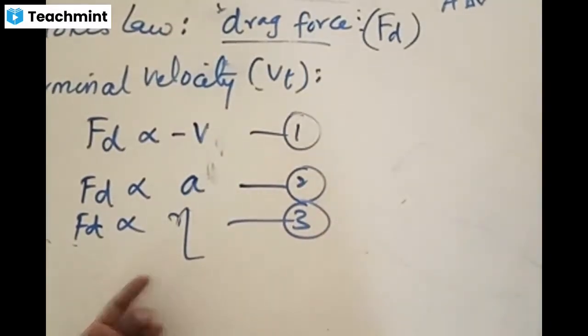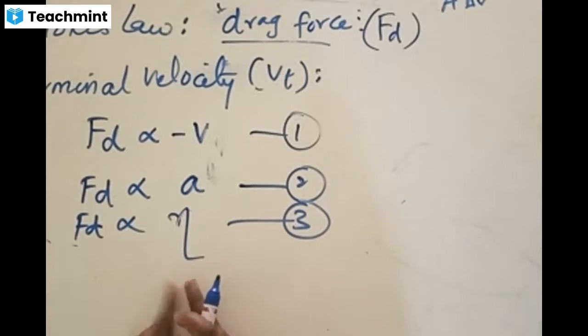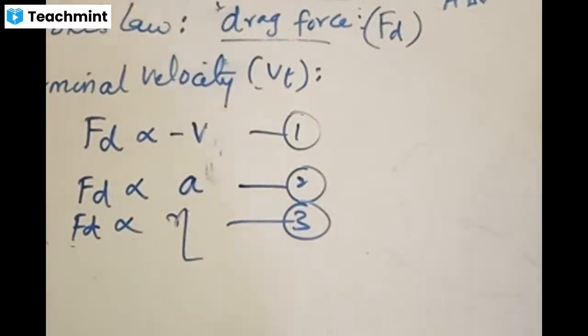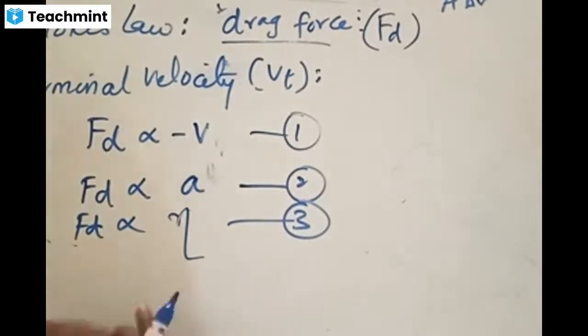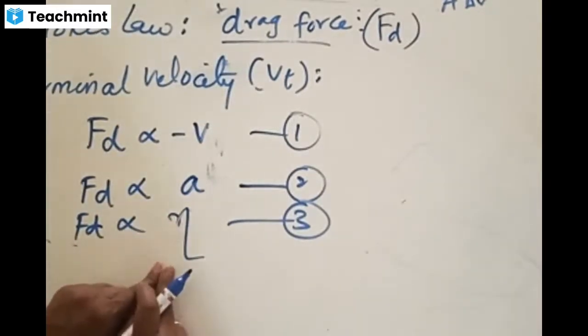Yes or no? If you take water, it gets some kind of drag force. A water drop, when it is falling, gets some kind of drag force. A solid material like a marble or a stone falls, it gets some kind of drag force. It depends upon what this eta talks about. Eta talks about the type of material used. Is it a raindrop? Is it water? Is it a marble? Is it a stone? Eta talks about the nature of the material.